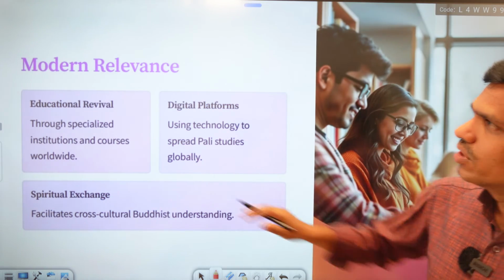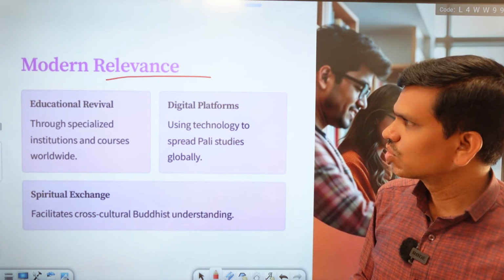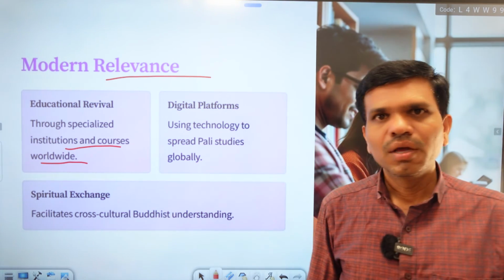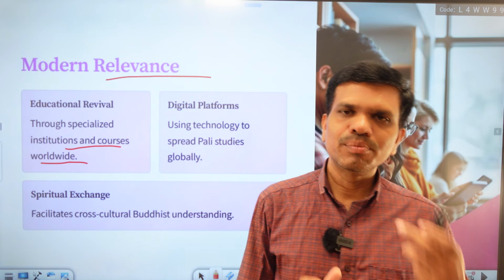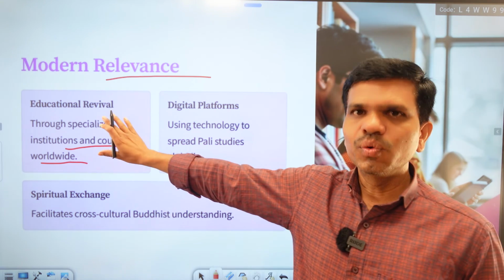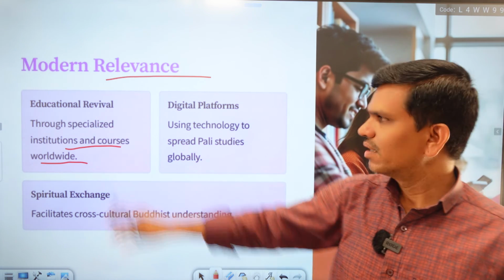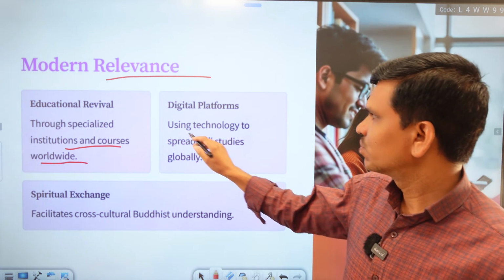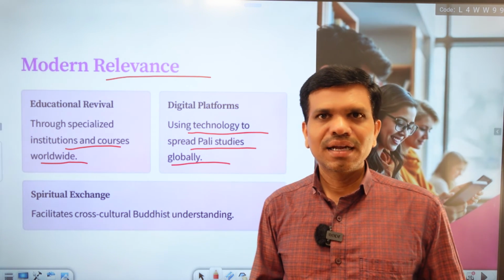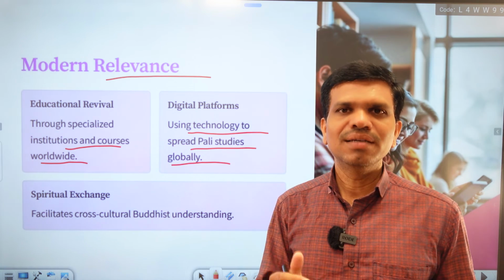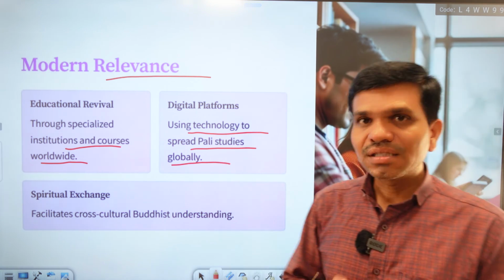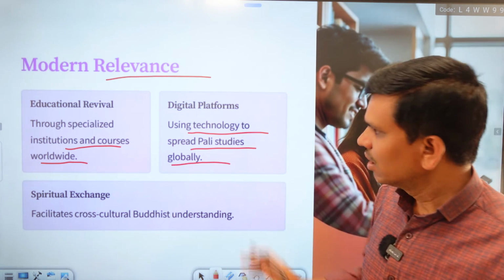Then what is the modern relevance of Buddhism? Educational revival through specialized institutions and courses worldwide. We find that there are so many courses designed based on Buddhism or the Pali language, Pali as a classical language, around the world. There are so many universities where we find this type of courses. Then, digital platforms: using technology to spread Pali studies globally. In the AI era, a lot of information about Pali as a classical language is available, and it is studied globally. So technology has spread Pali worldwide.